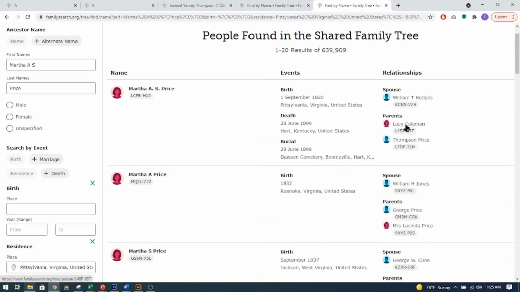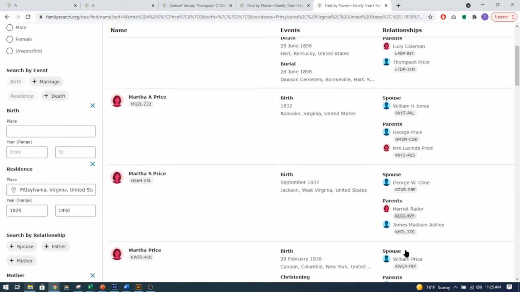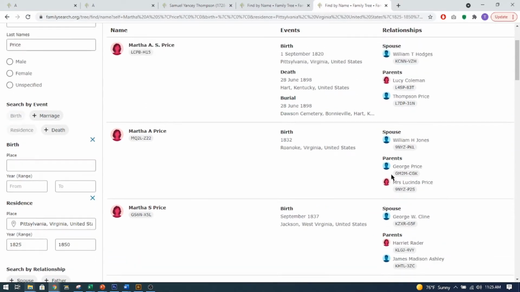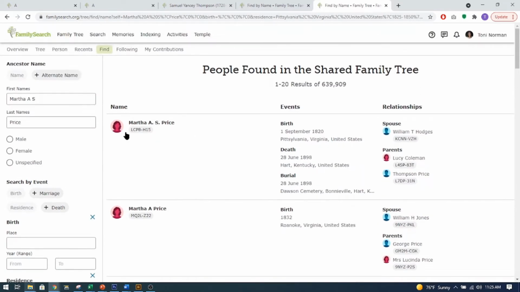And there she is. There's Lucy Coleman. So this is the family, Thompson Price and Lucy Coleman. I am not sure why the male is down here and the female up there. I'll have to look at that. Oh, that one's that way too. I thought the male was always listed on the bottom, but maybe not. Anyways, so here she is.